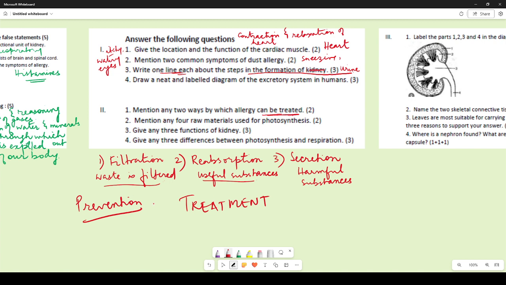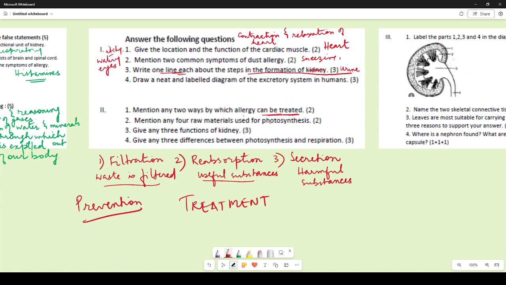Prevention is when you are taking necessary precautions to stop that problem from affecting you. That is, in case this is allergy over here. So we are taking precautions, we are taking preventions, we are using face mask, we are not going to places that are too dusty, and we are taking care of our surroundings so that we are not affected by allergies.